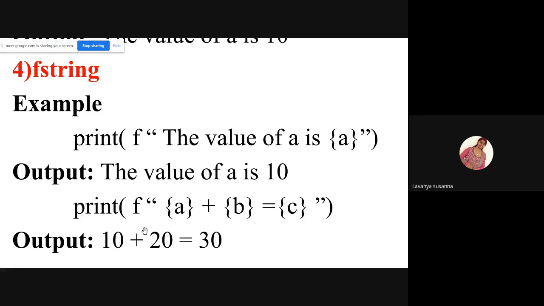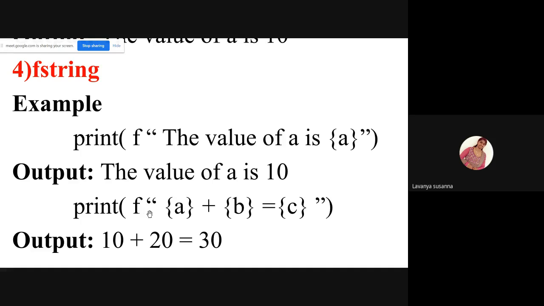Now, if you want to print 10 plus 20 equal to result, you are adding: a equal to 10, b equal to 20, c equal to a plus b. After that, you have given this print function. If you want to display like this, 10 plus 20 equal to result, that means the variable a value must be printed, and plus must be printed, and the variable b value must be printed. After that, equal to must be printed. After that, the result c value must be printed.